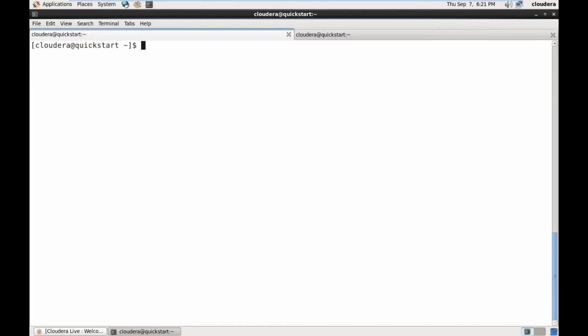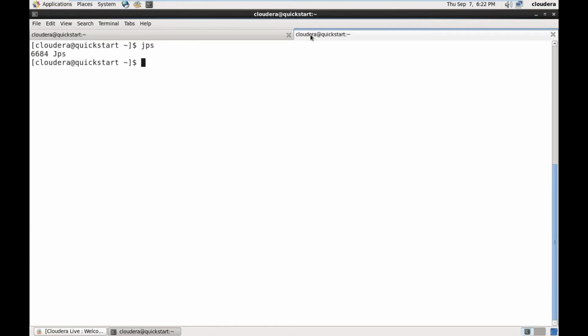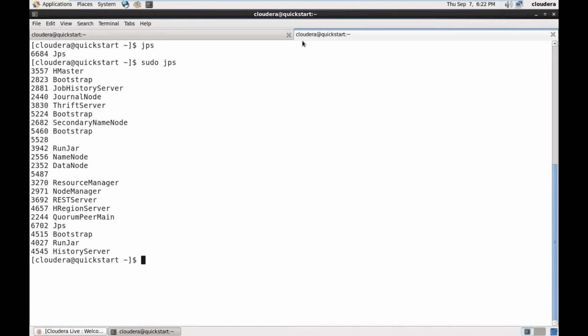Now, I would like to submit this Spark application to the Yarn cluster. How do we do it? For that, first we have to see whether the Spark cluster is running or not, whether the cluster is ready or not. How do we see that?